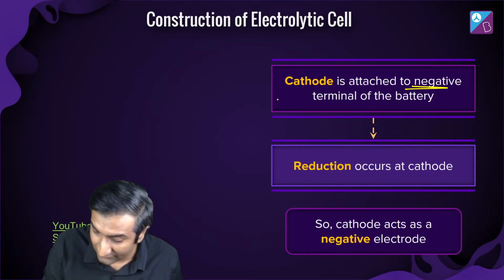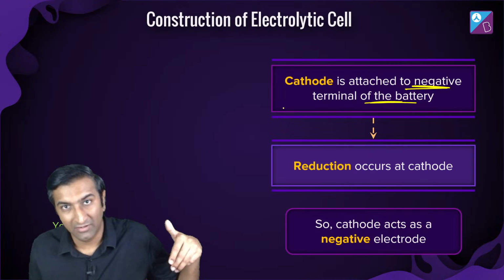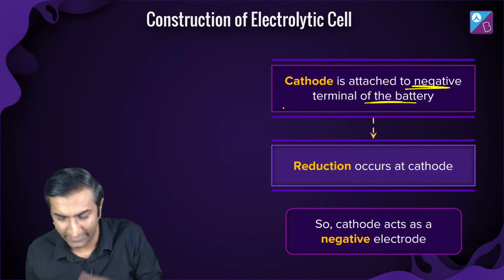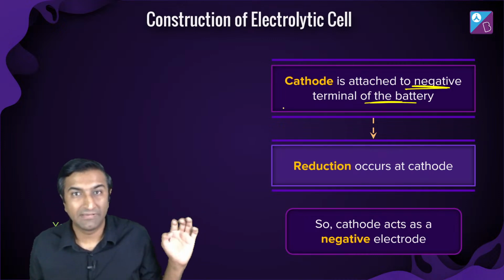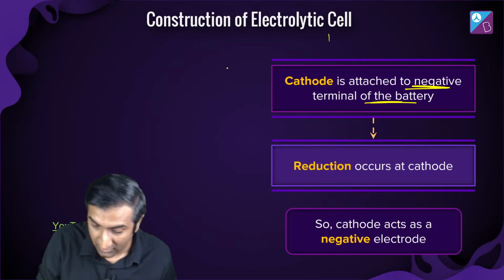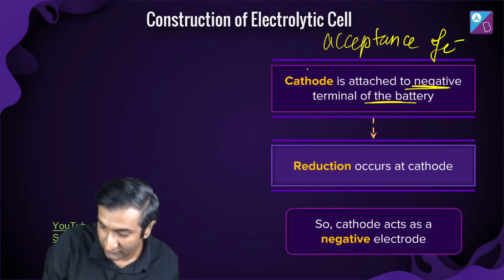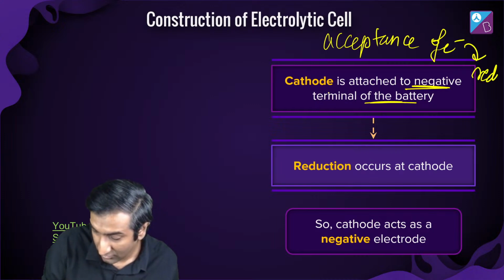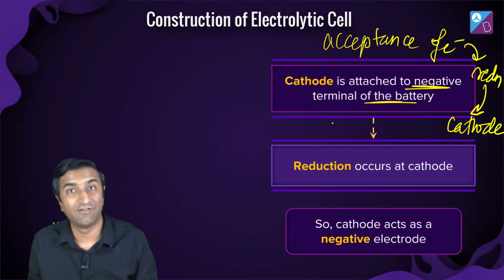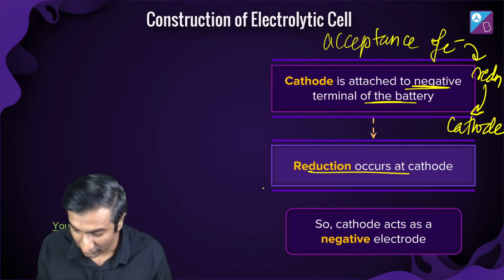Cathode is attached to the negative terminal of the battery. It's actually the other way around, right? Whatever you connect to the negative terminal becomes the cathode. This statement says cathode is attached to negative terminal. Meaning I'm pushing electrons, and what will accept electrons? Remember, acceptance of electrons is reduction. So that automatically makes it the cathode. Do you follow this? This is like which came first, the chicken or the egg, right? Which came first? Here, reduction happens at cathode.